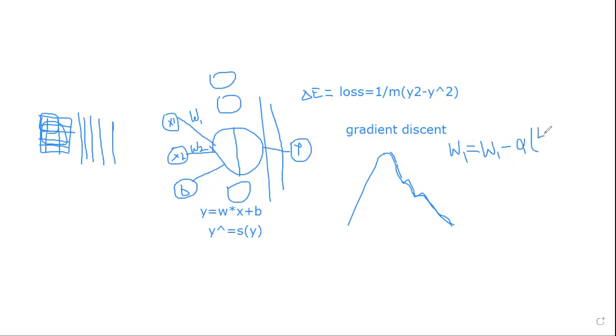Then this error is due to weight value 1. So you use this sort of thing: W is equal to W minus alpha times delta E divided by delta W, or delta B.